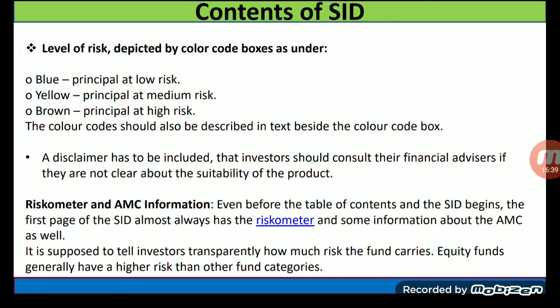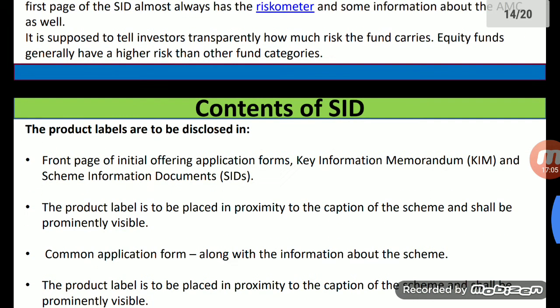Even before the table of contents, the first page of the SID almost always has the riskometer and some information about the AMC as well. It is supposed to tell the investor transparently how much risk the fund carries. Equity funds generally have a higher risk than other fund categories.